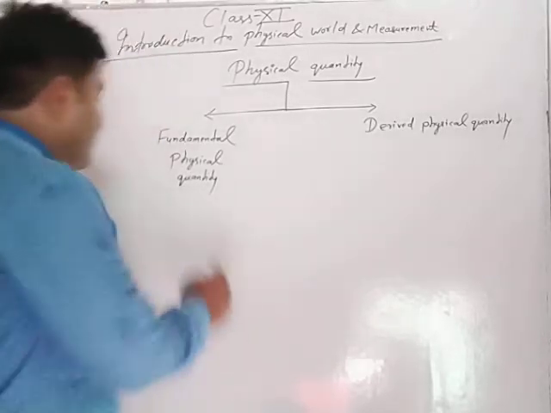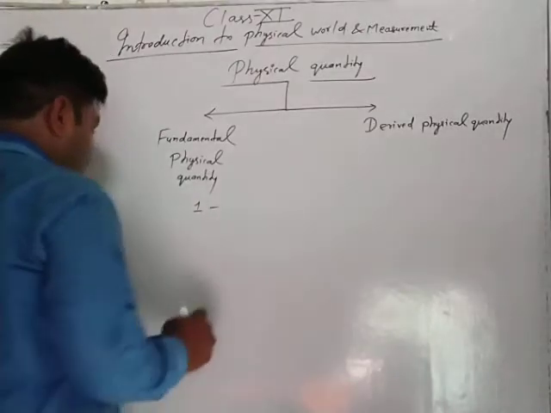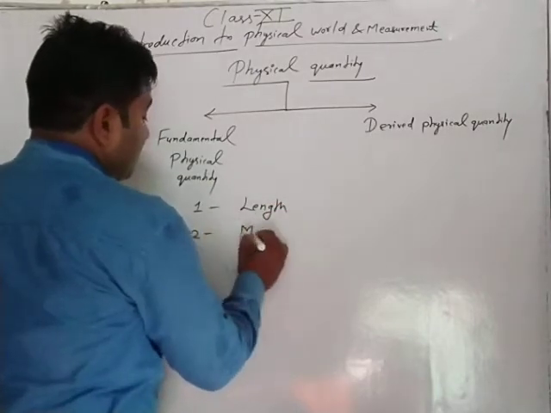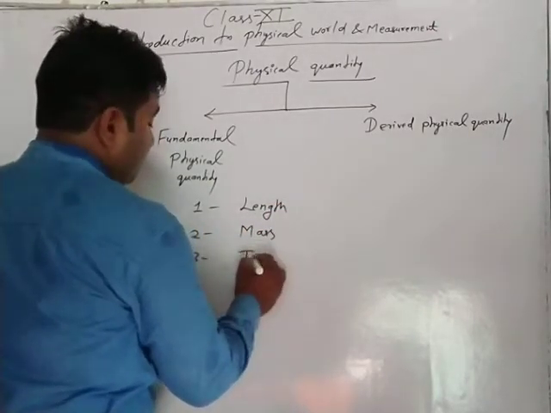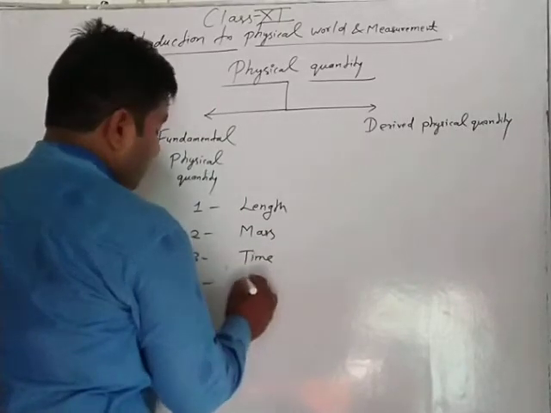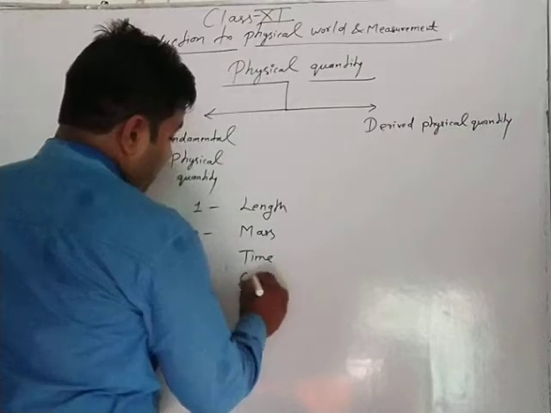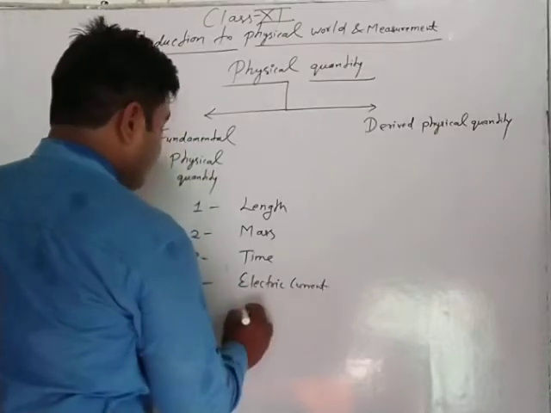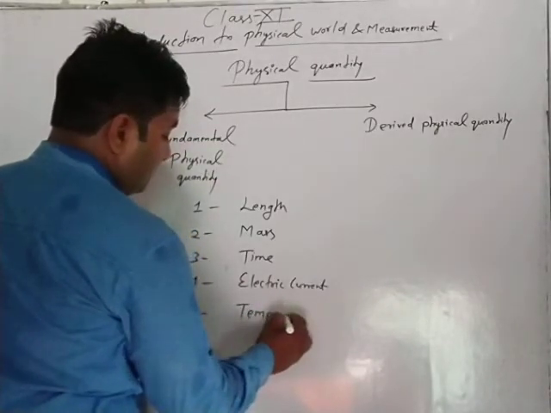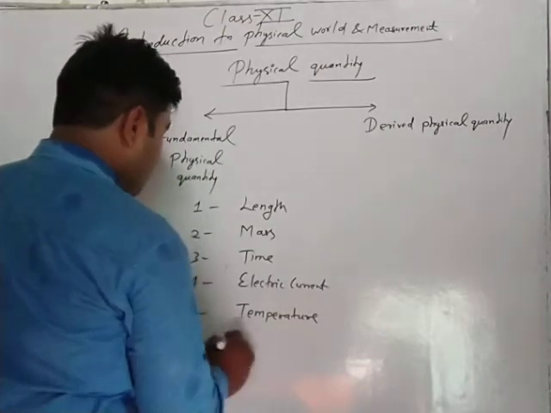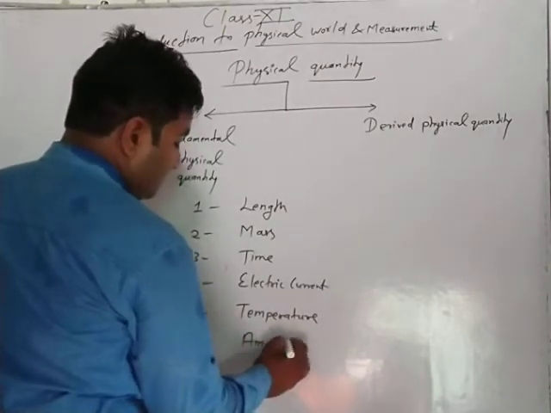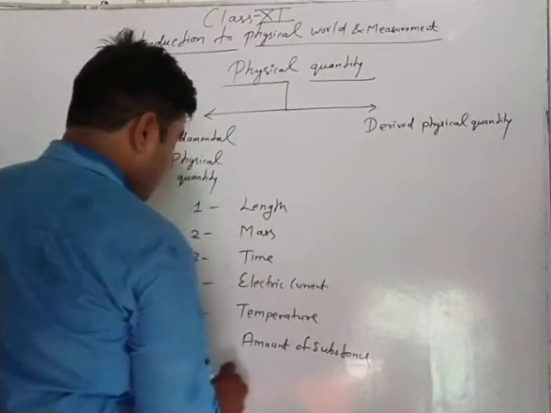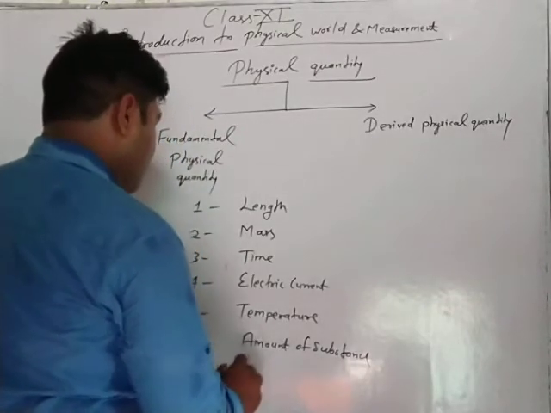Mainly there are 7 fundamental physical quantities: number one, length; number two, mass; number three, time; number four, electric current; number five, temperature; number six, amount of substance; and number seven, luminous intensity.